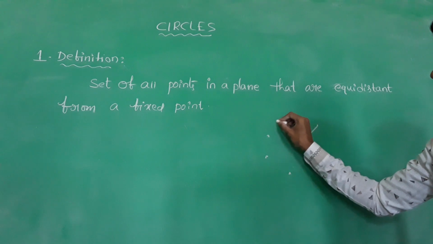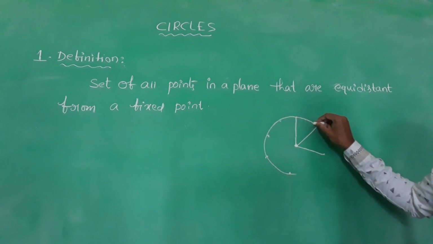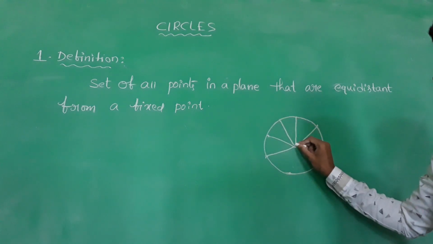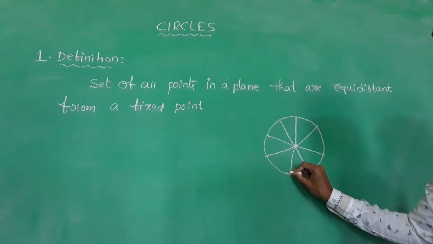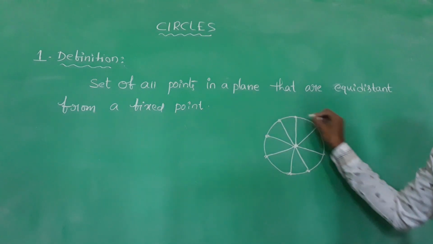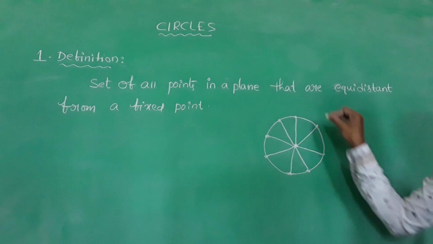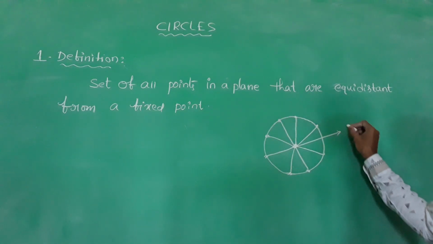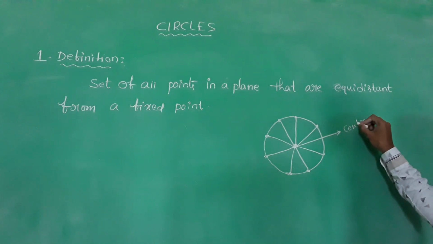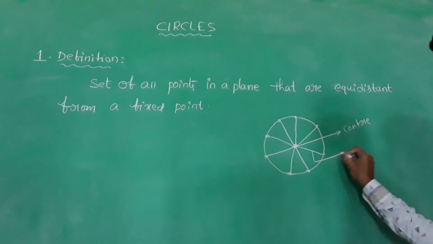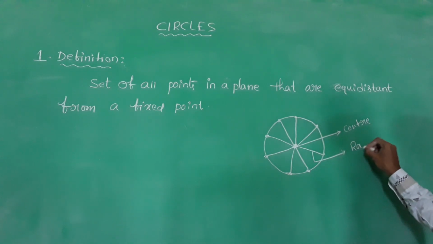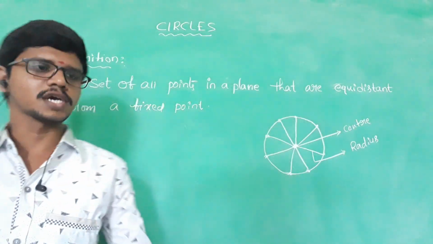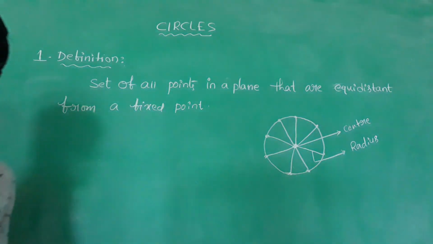This locus is called a circle, right? These points on the locus are equidistant from the fixed point. Here, what is this fixed point? This fixed point is called the center of the circle, and this fixed line is called the radius of the circle. Clear?